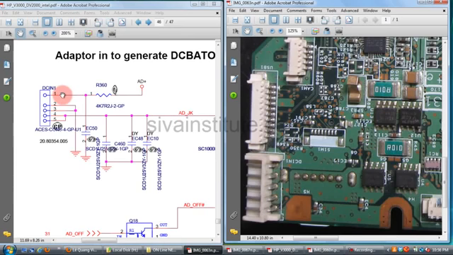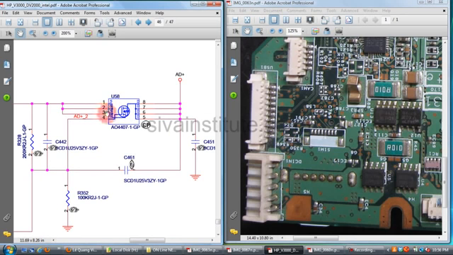So we will see that page. This is the DC in 1 jack. This is the adapter jack. Pin numbers 1, 2, 3, 4, 5. Pins 2, 3 are ground, 4, 5 voltage. Pins 1, 2, 3 ground, 4, 5 supply pins. When you connect the adapter to these pins, the positive voltage comes out from these pins to this track, then to U58 pins 1, 2, 3.